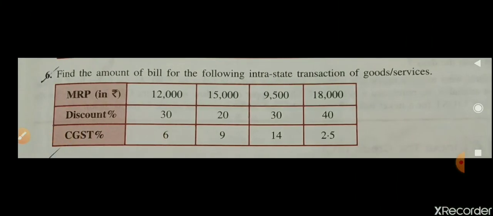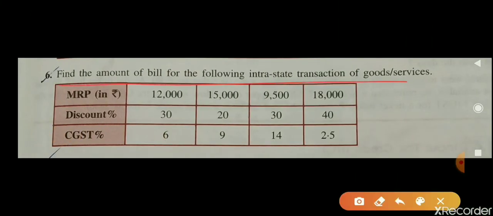Now question number 6: find the amount of bill. MRP is given, discount is given, CGST is given. It is also mentioned in the question that it is an intrastate transaction. But this time the GST rate is not given, the CGST rate is given. So don't be confused. If the CGST rate is 6%, GST will be double, because I told you whatever GST rate is given, half will be CGST and half will be SGST.